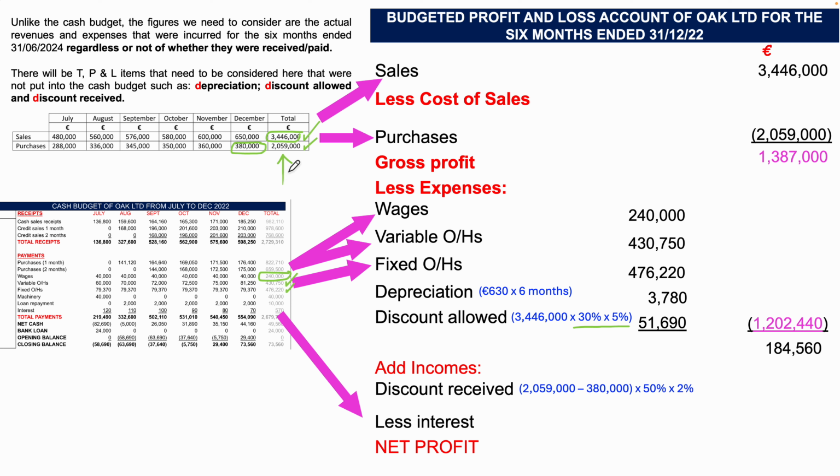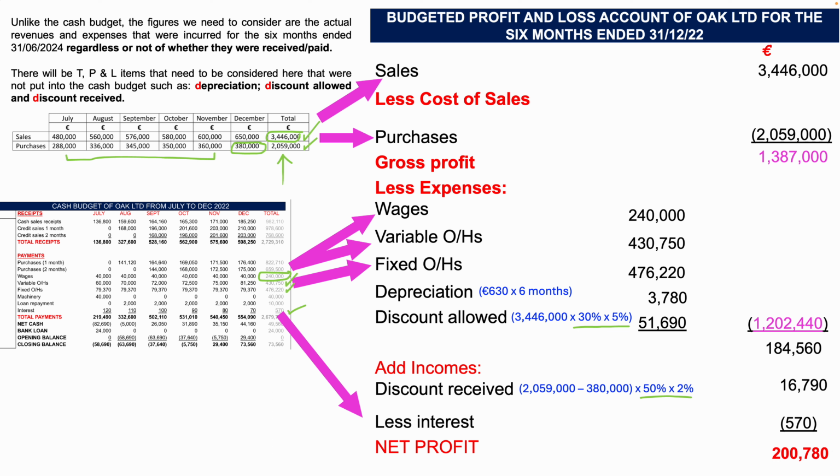So what we have to do is 2,059 minus the 380, and so you're just left with these 5 months' worth of purchases, and then you multiply that by the 50% of credit purchases multiplied by the 2% discount that we were receiving from our creditors, and that's €16,790. And then last but not least, you have the interest of 570.